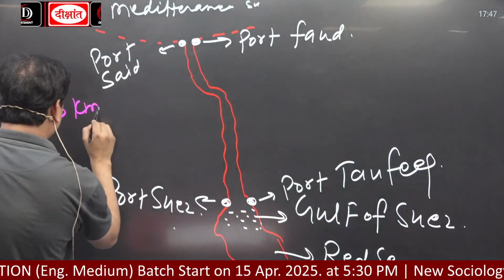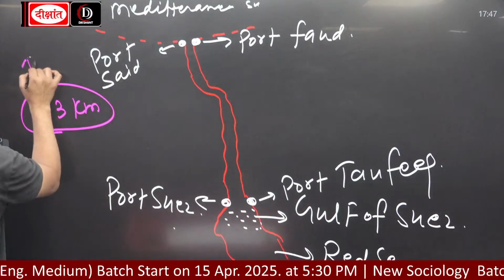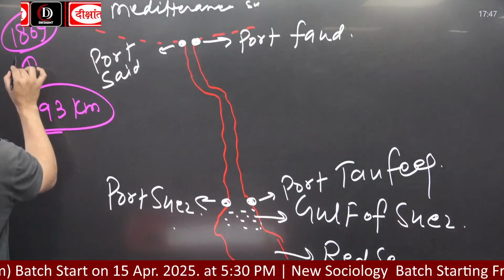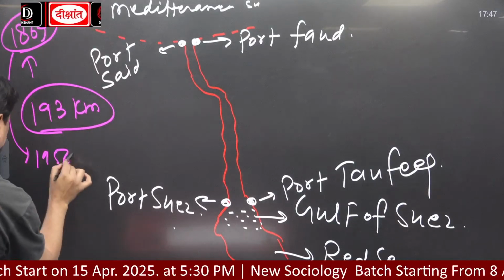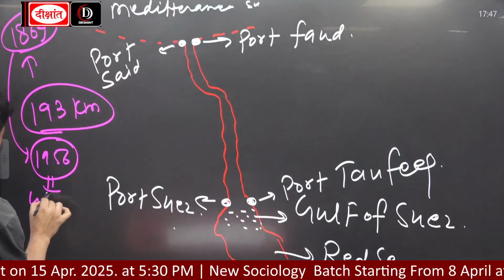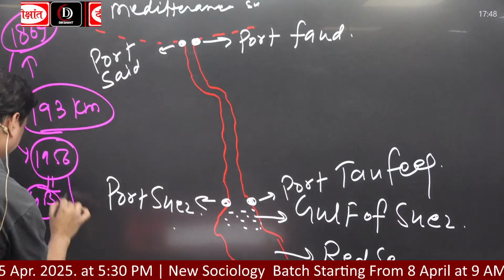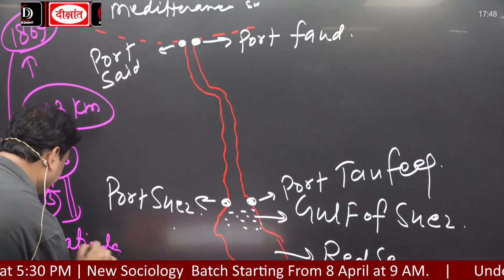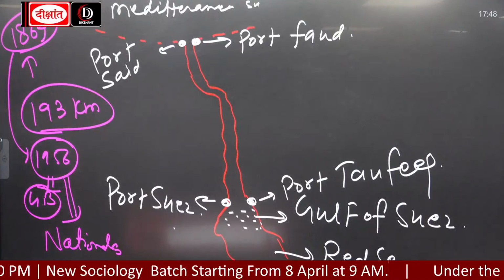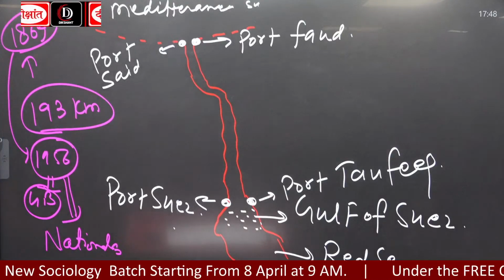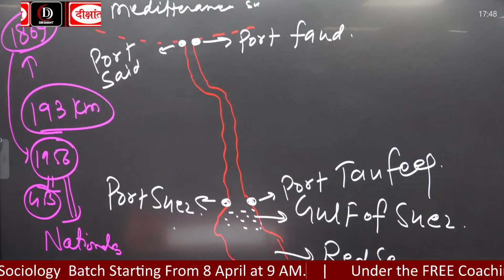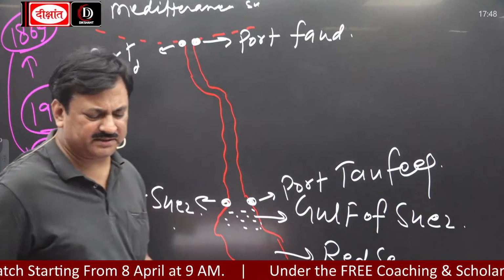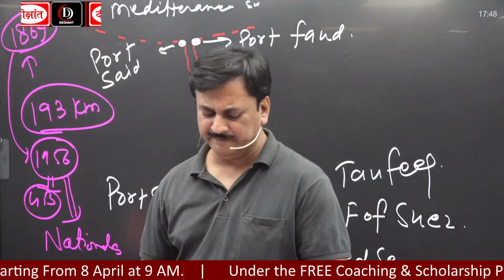It was constructed in 1869. Okay? And till 1956, it was in control of Great Britain. And in 1956, it was nationalized by whom? By the Egyptian government. Okay? In 1956, it was nationalized.